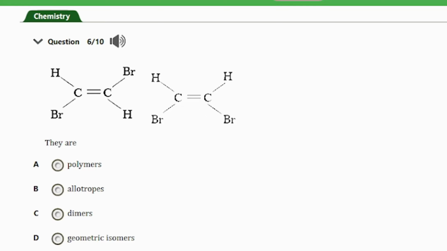So let's go ahead and consider the next question, question number 6. So we have here these two carbon chains here, and the question says they are A. polymers, B. allotropes, C. dimers, D. geometric isomers. So guys, the answer to this question is option D. These are geometric isomers because the two organic compounds shown here are geometric isomers of themselves, where we have the cis and the trans. So guys, this is the trans and cis form of the same compound. So that's it about geometric isomerism. So that's it for that question. Let's consider the next question.